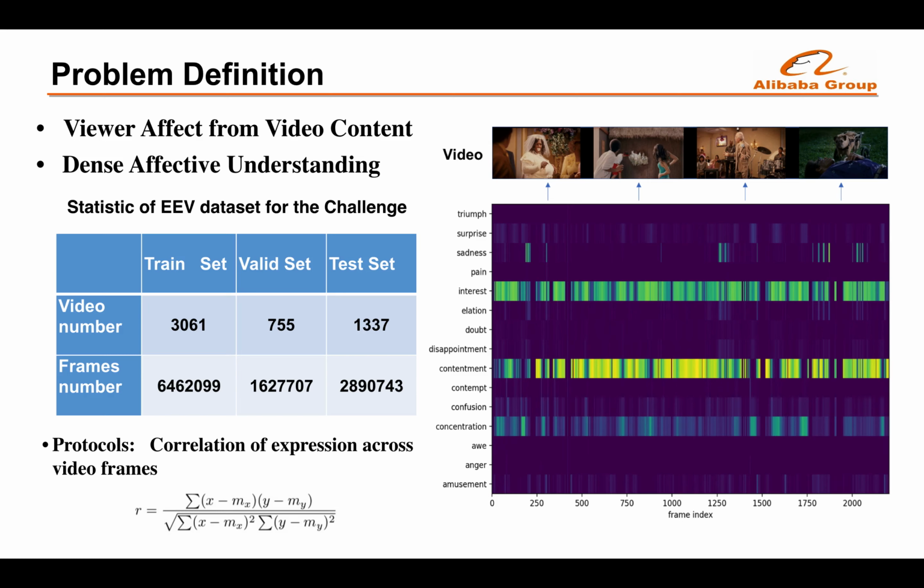Each expression ranges from 0 to 1 in each frame, corresponding to the confidence that the expression is present. The expression of each frame in the test set is required to be predicted, and the evaluation score is the average correlation of each expression across the video frames.